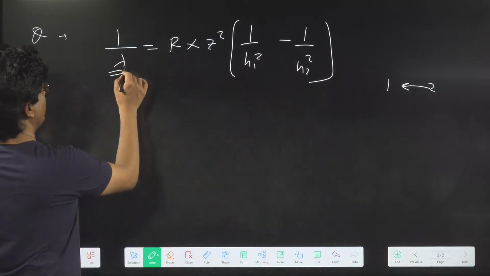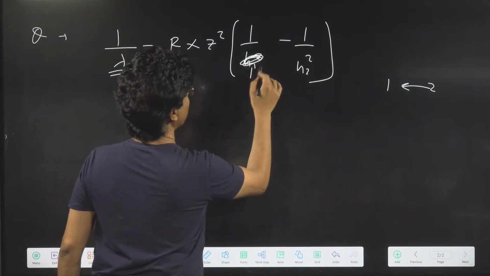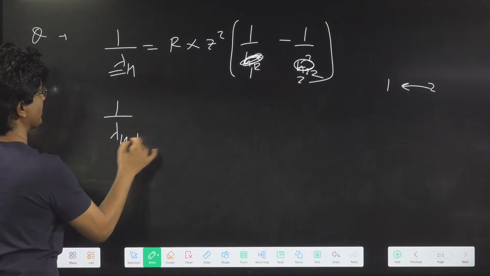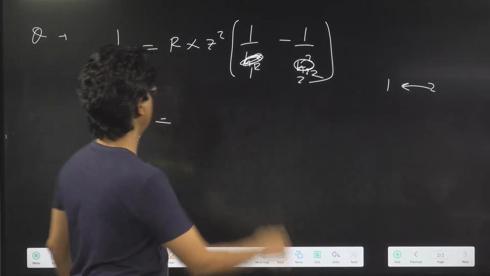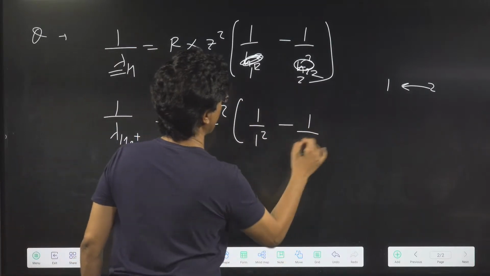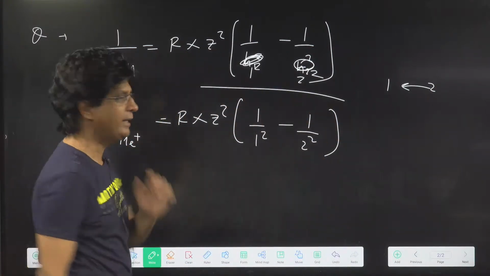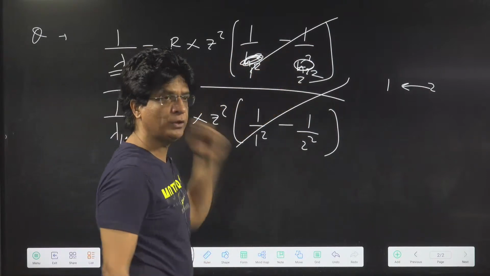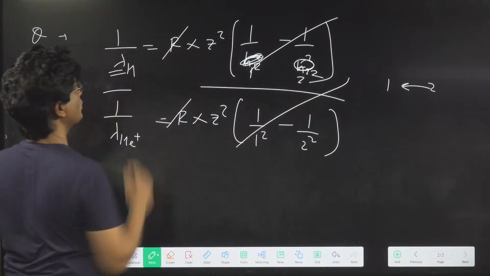So for hydrogen, this n1 will be 1 square and this will be 2 square. But for lambda of helium plus, if the same transition 2 to 1 occurs in helium plus, it will be R Z square into 1 upon 1 square minus 1 upon 2 square. And if I take a ratio, will you all agree that this will cancel? Because it's the same 1 upon 1 square minus 1 upon 2 square. And this will also be the same. And R also will cancel.